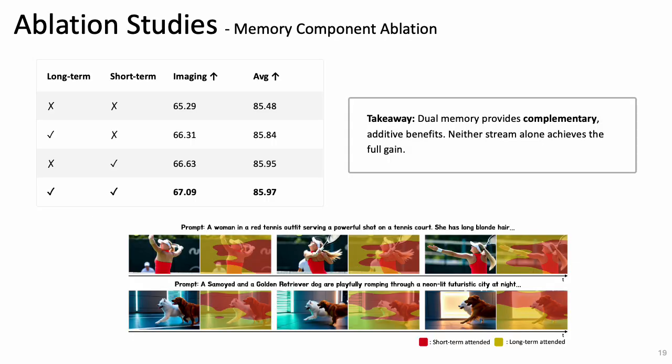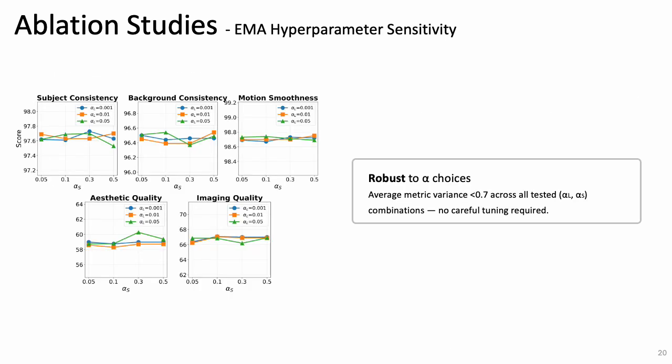The evaluation confirms that both memories matter. Long-term and short-term memory each improve quality, and combining them performs the best. MemRoPE is also robust to hyperparameters, with less than 0.7 average metric variation across all tested settings.